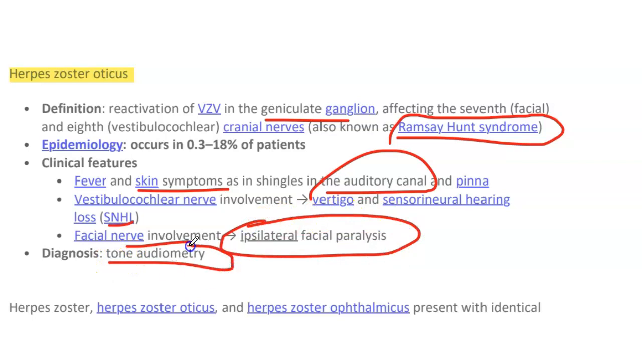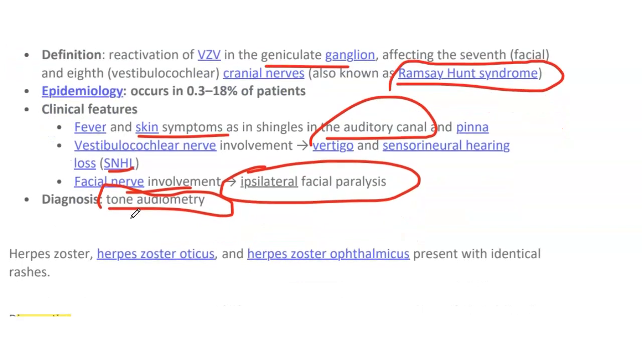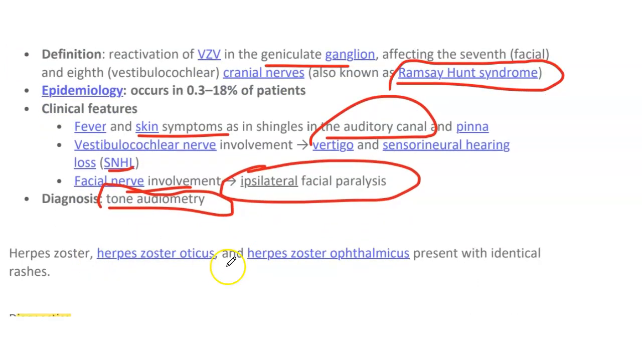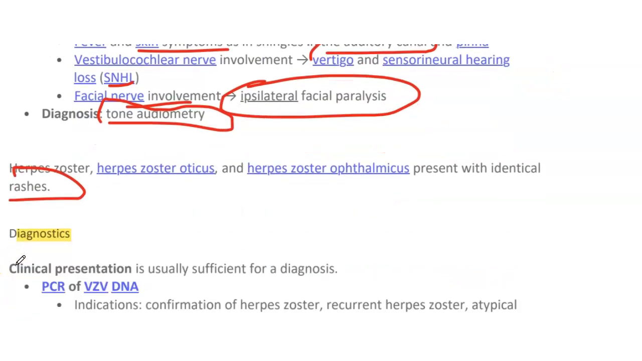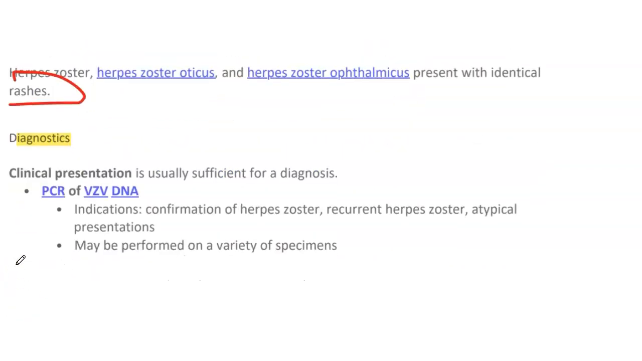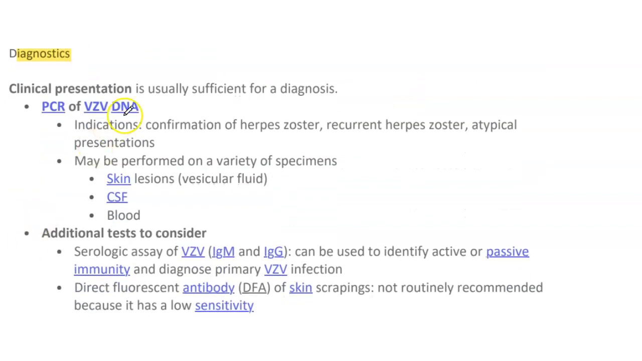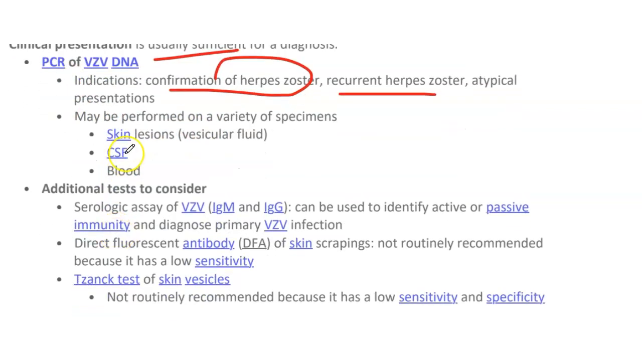Diagnosis: pure tone audiometry is done to check for hearing loss, sensorineural hearing loss. Herpes zoster oticus and ophthalmicus present with identical rashes. Diagnosis: clinical presentation is usually sufficient. PCR of the DNA is done for confirmation of the infection, recurrent herpes zoster and atypical presentation. These are the indications for PCR, and it can be performed on the skin lesion, CSF or blood.